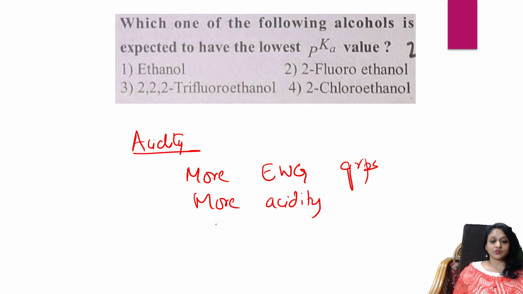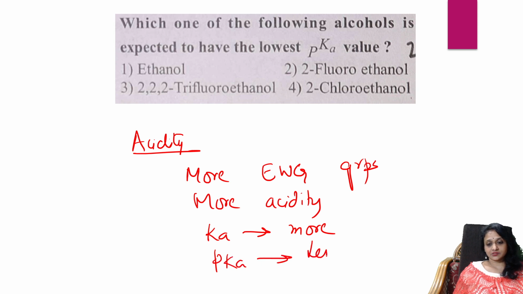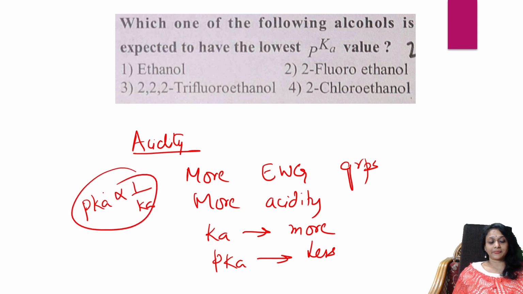When acidity is more, Ka will be more and pKa will be less, because pKa is inversely related to Ka. That's it. So which one has more electron withdrawing groups?